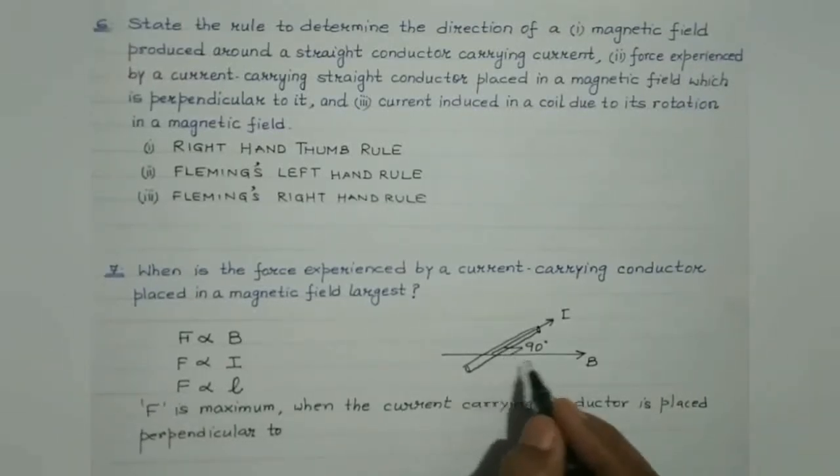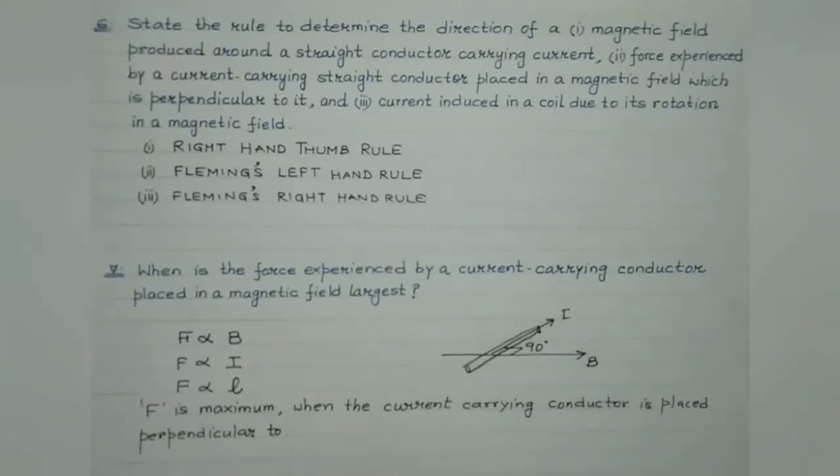This is the angle 90 degrees which the magnetic field must make with the current carrying conductor.